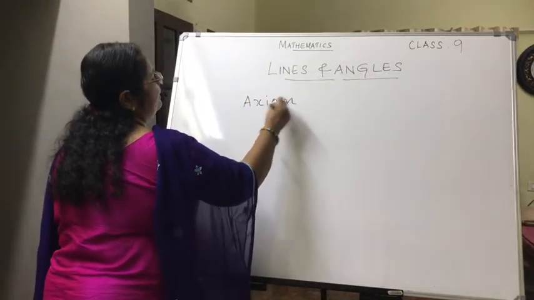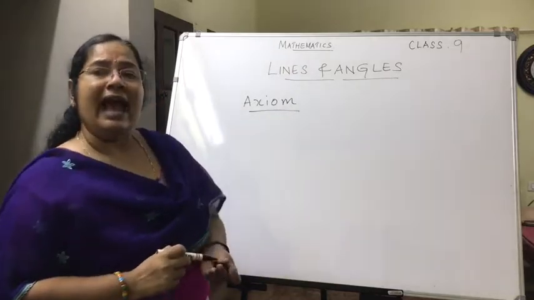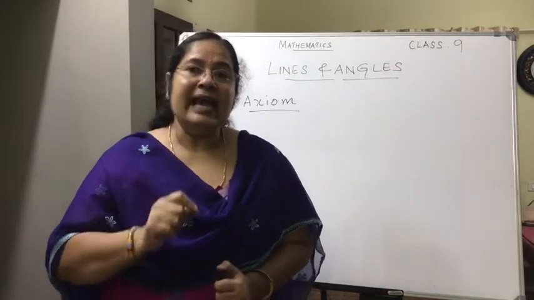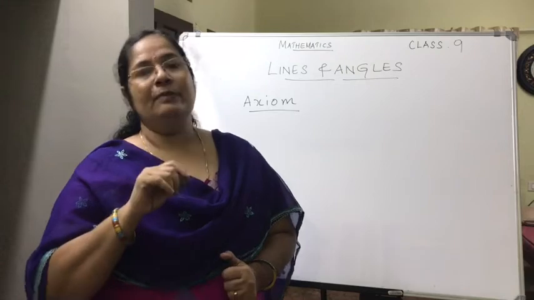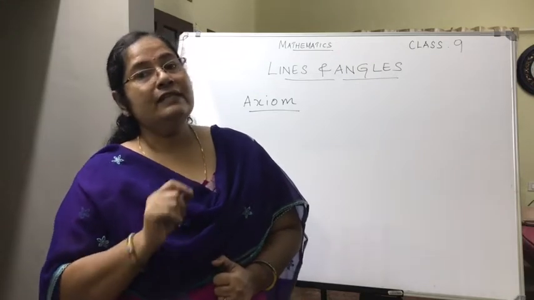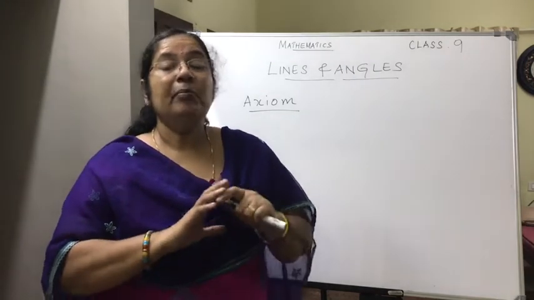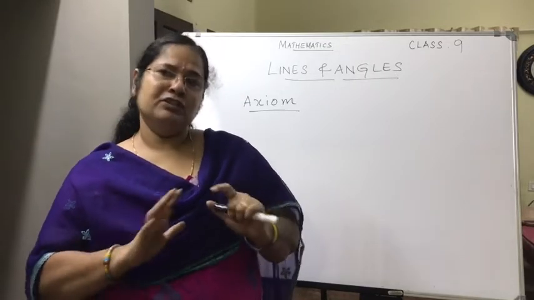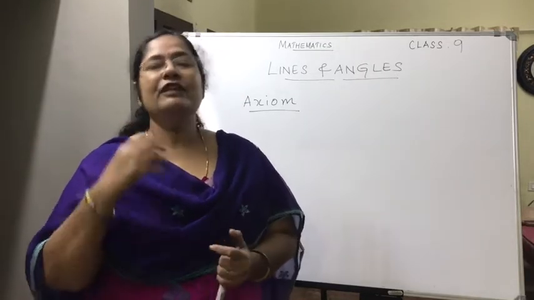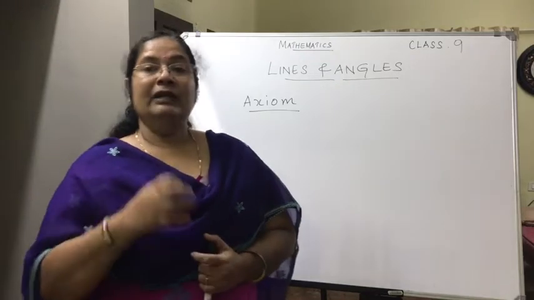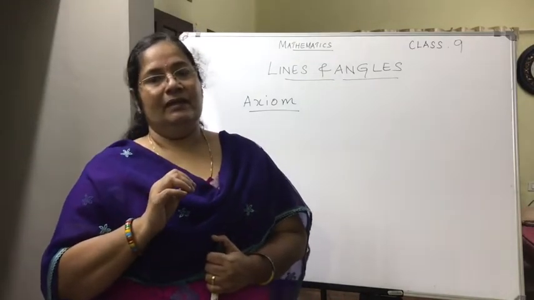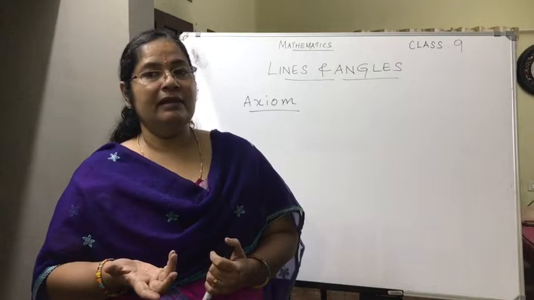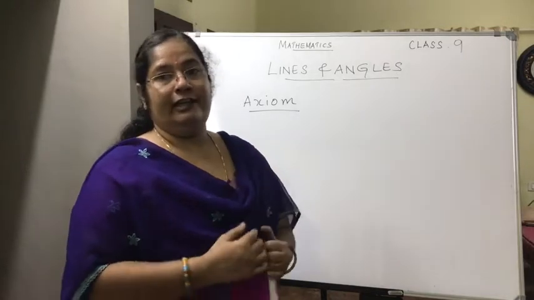A-X-I-O-M. Now, what is an axiom? An axiom is a statement which does not need any proof. You don't need any proof for that particular statement. For example, if you take a line segment, what is a statement for line segment? It is a part of a line.